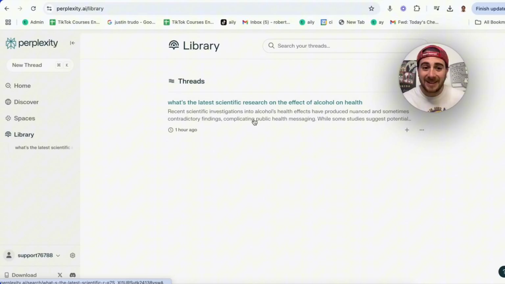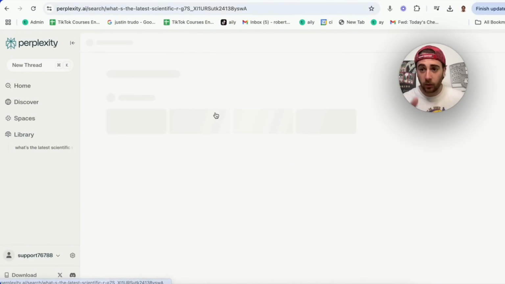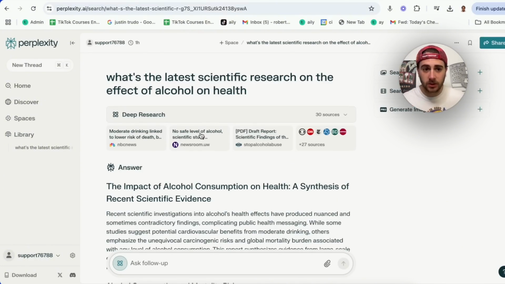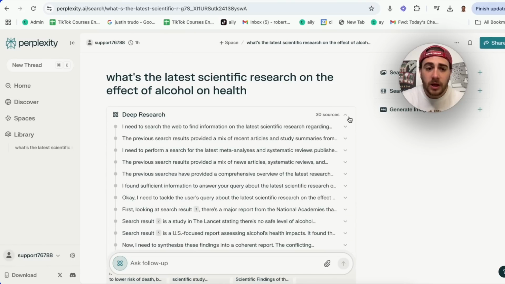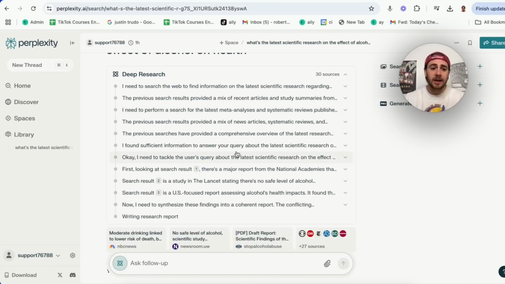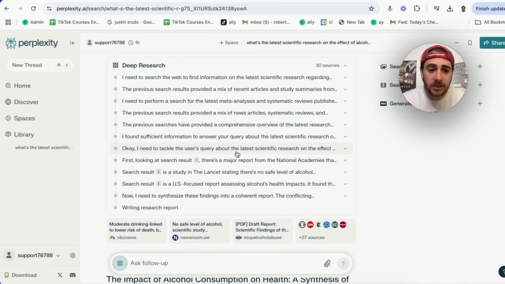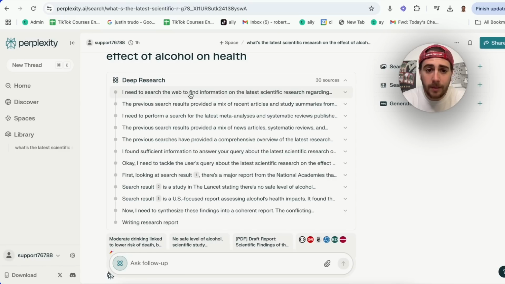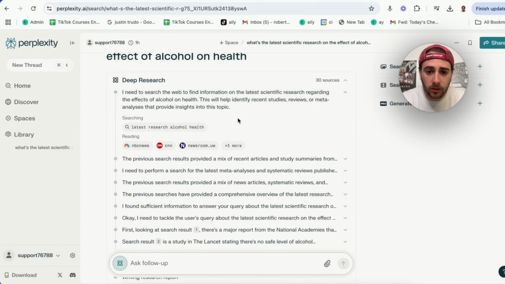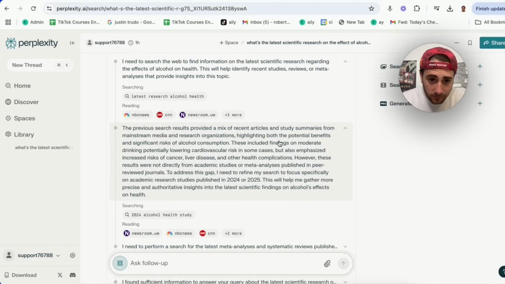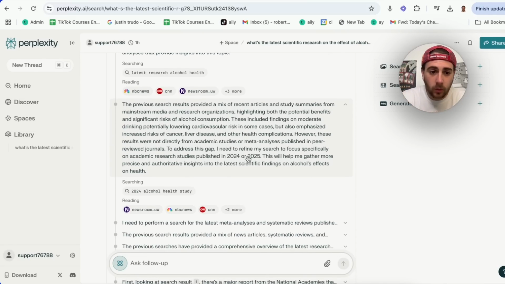For example, I did this thread about 1 hour ago, and I want you to just be able to see exactly what this looks like. So essentially, all I said was what was the latest scientific research on the effects of alcohol, and what this did was went through more than 30 sources. Now I can go through here and I can literally see all the different things that it did. For example, I need to search the web in order to do this, and then it actually went through and did it, and it shows me what I was reading. And then gives me some information on what the recent articles were or what they said.